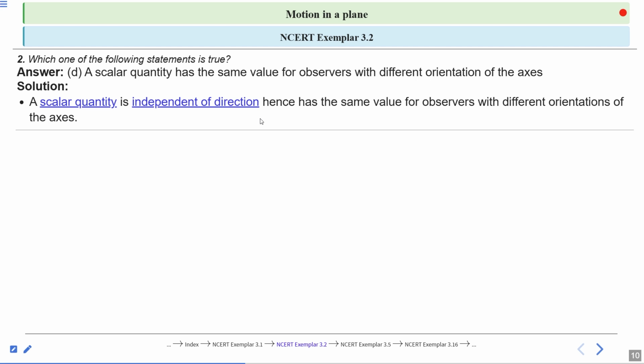If the orientation of the axis is changed, the value of a scalar quantity will never change. It means it is independent of direction. Clear?